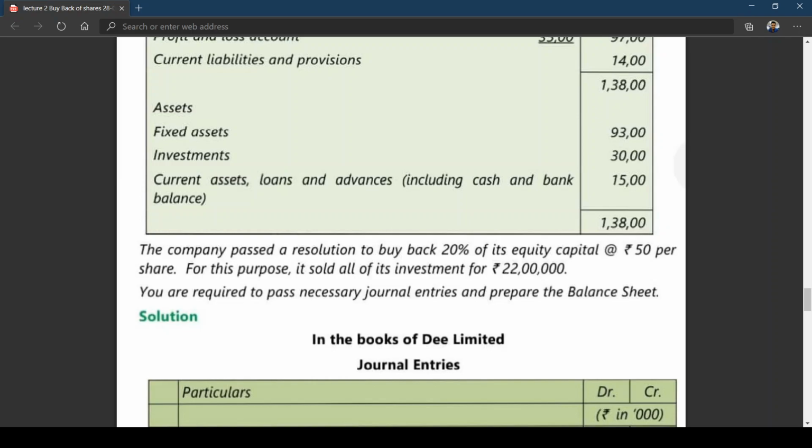For this purpose, it sold all of its investment for 22 lakhs. I think this point has been repeated. You know that. So you are required to pass the necessary journal entries and prepare the balance sheet.